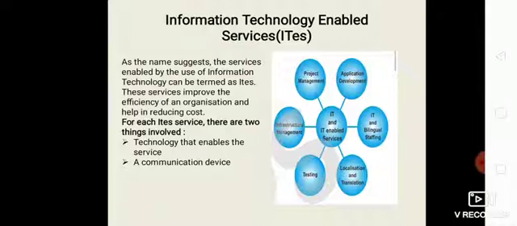For each ITES service, there are two things involved: technology that enables the service, and a communication device. The combination of the correct technology and communication channel results in a very high degree of improvement in the service quality. In other words, we can say business services whose quality is improved by incorporating information technology in the business system are called IT enabled services.